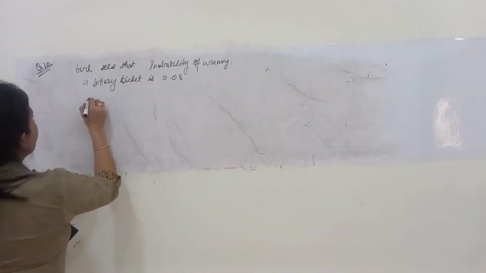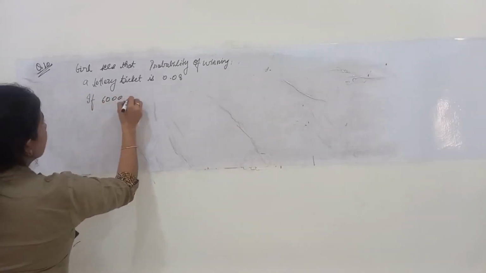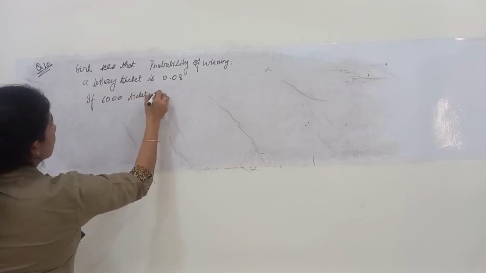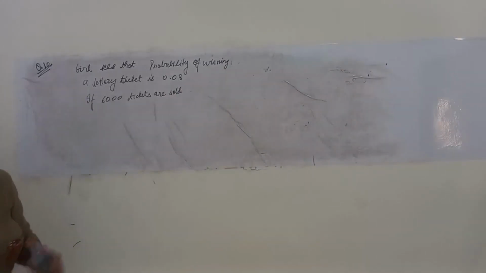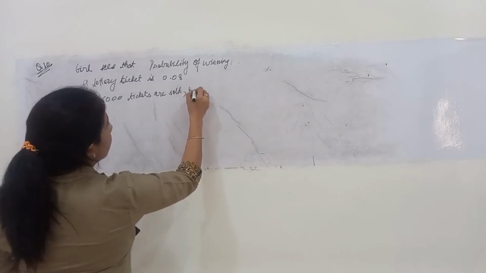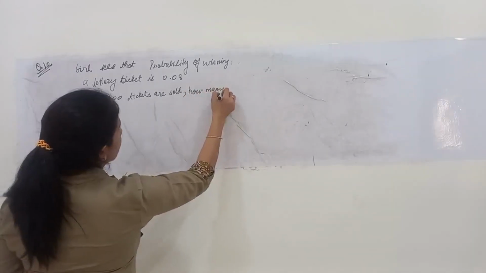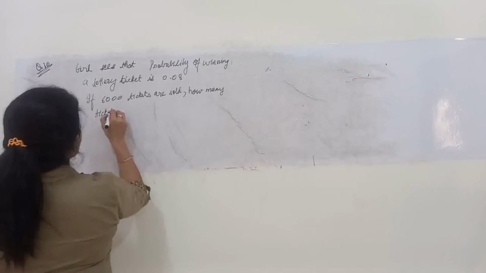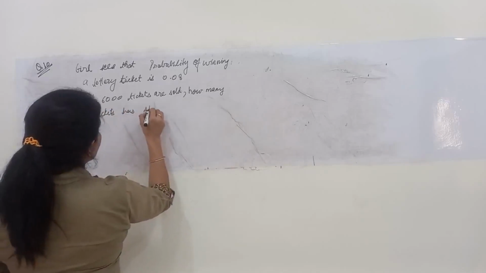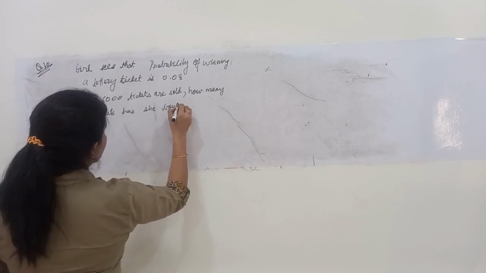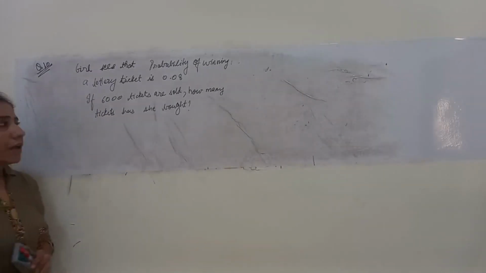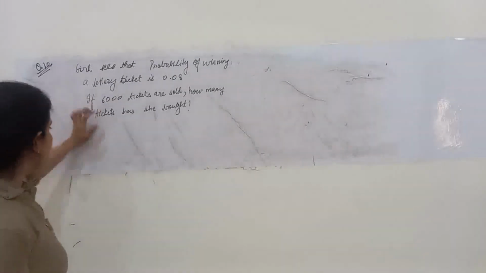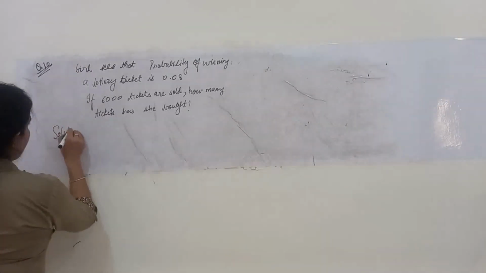Now, if 6,000 tickets are sold, it is asked how many tickets has she bought? Okay, this is my question. Now, let me write down the solution part first.